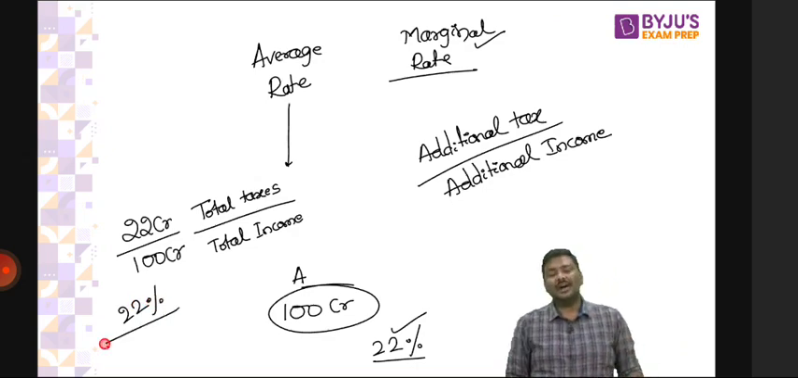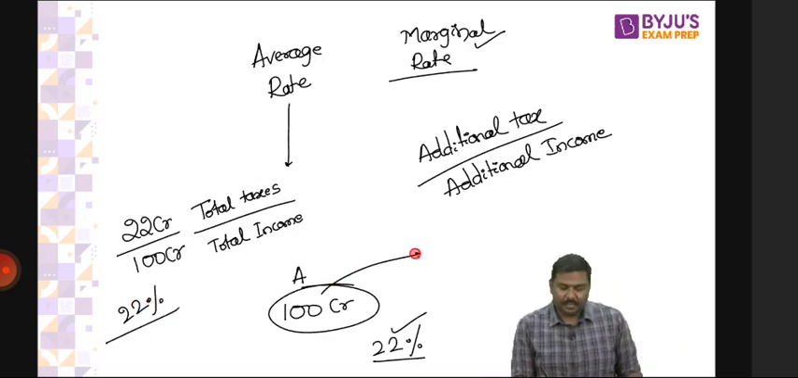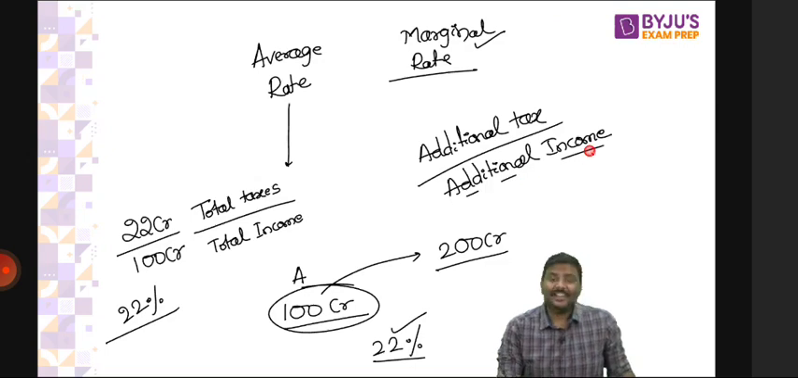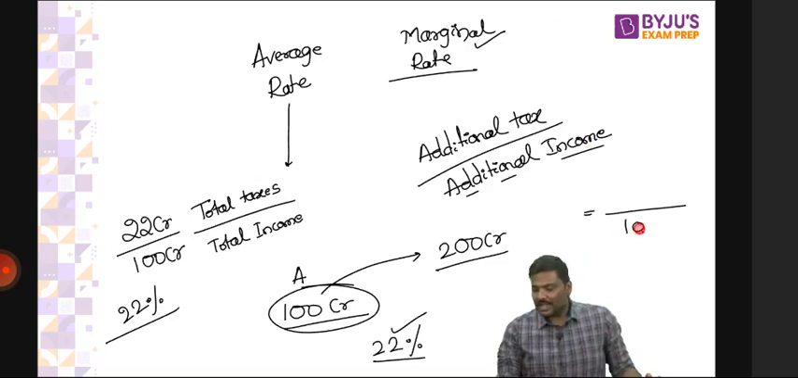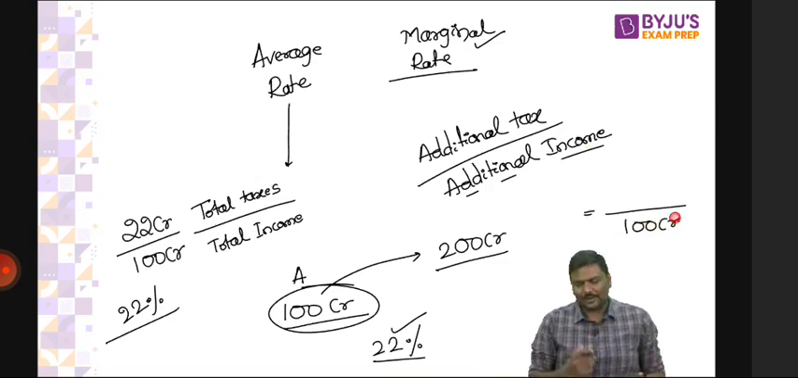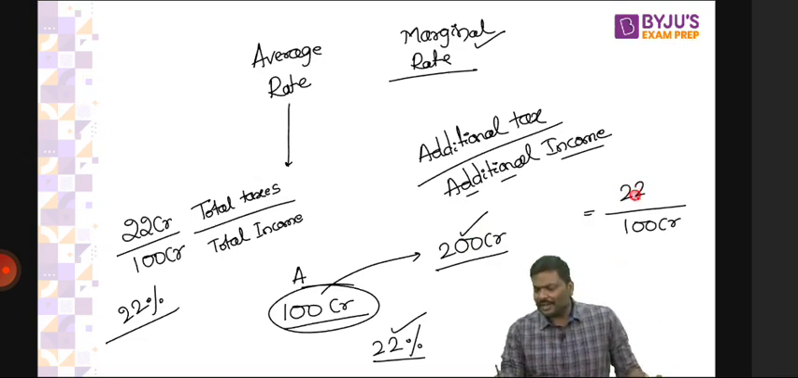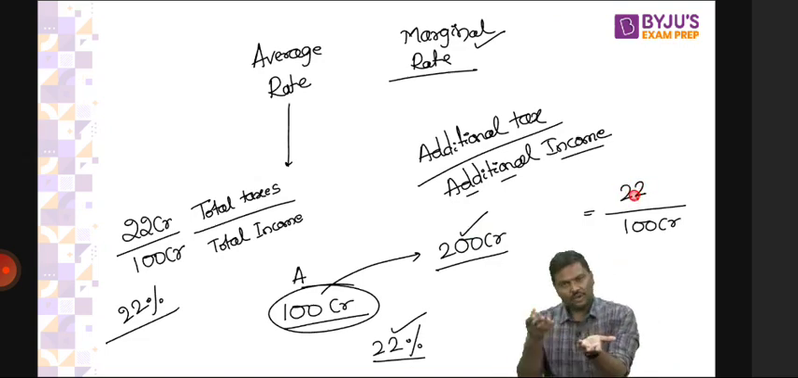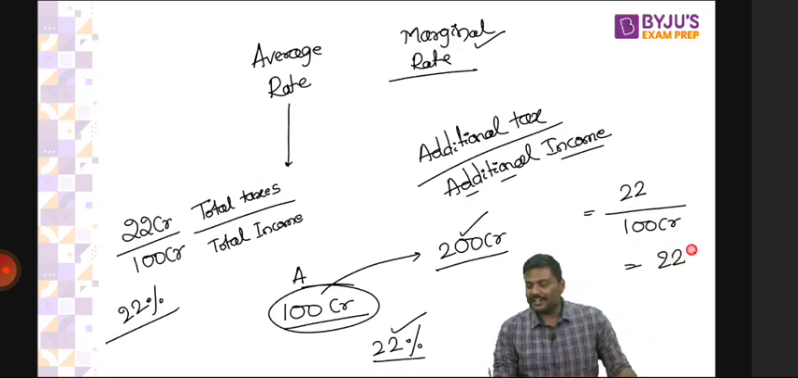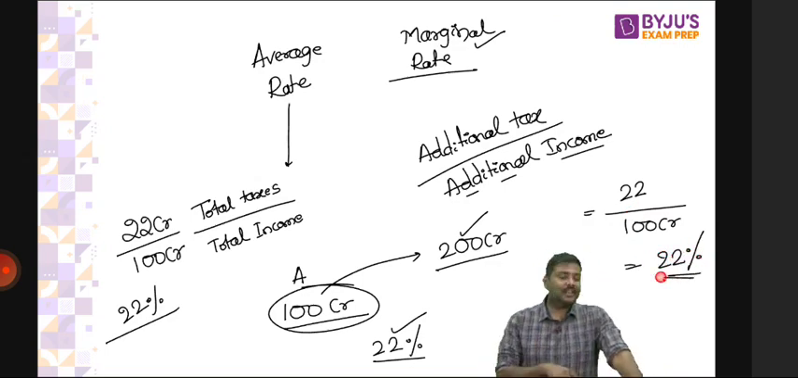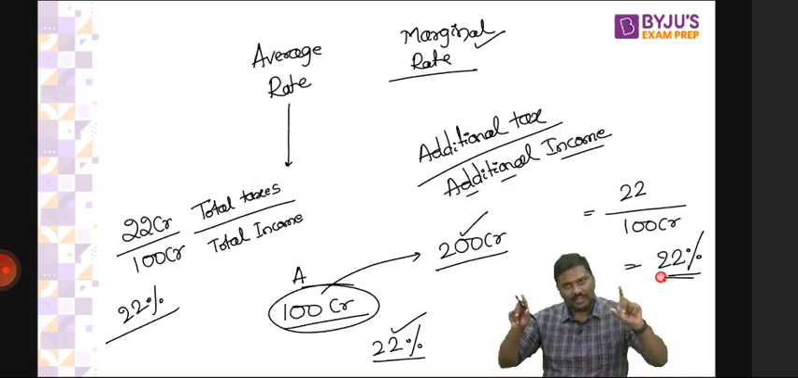Come to the marginal tax rate here. Imagine the same company will increase its profits from 100 crore rupees to 200 crore rupees. So how much is additional income? 100 crore rupees. Now on the additional income, how much taxes will be paid by the company? 22 crore rupees. Any difficulty? Additional income of 100, 22% of it is 22. Now what is the marginal tax rate? 22%. So whenever the average tax rate and marginal tax rate are same, that is called proportional tax.